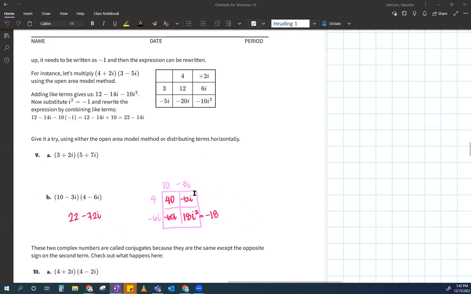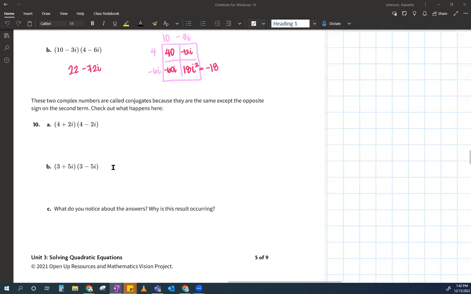Any questions on this? Anything here that you're like, wait, I still don't get it? So again, I'll ask you: have you learned anything new? And you guys are like, yes, Ms. Johnson, i squared equals -1. Yes. So besides i squared equals -1, have you learned anything new? Yeah, no, right? Okay. Very good.